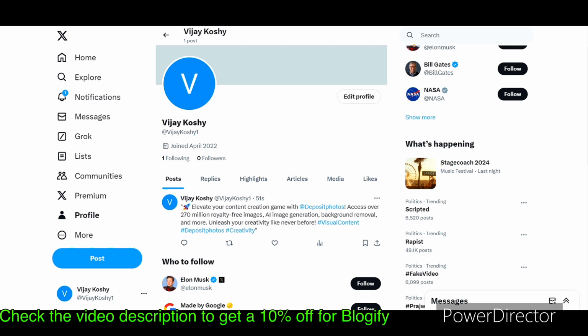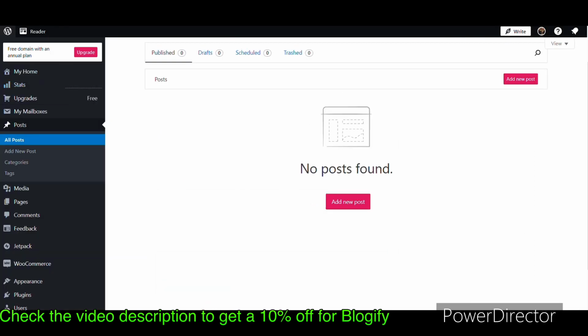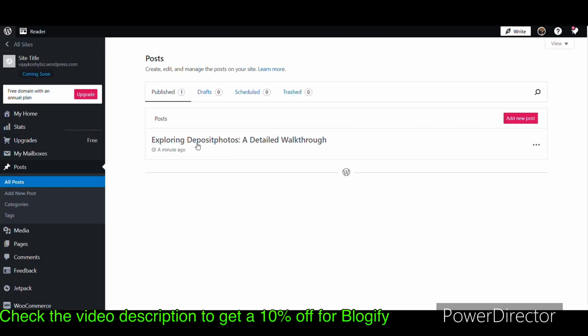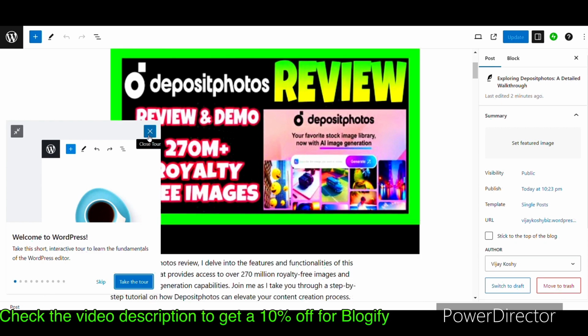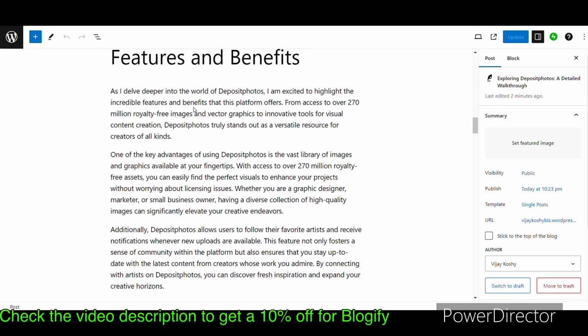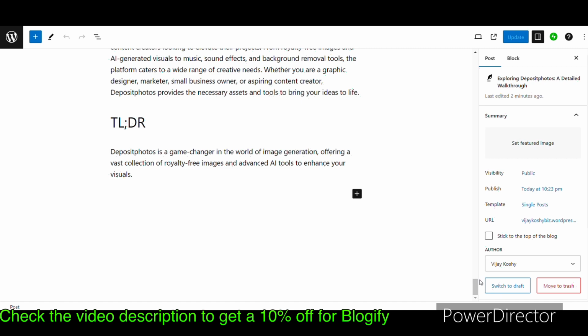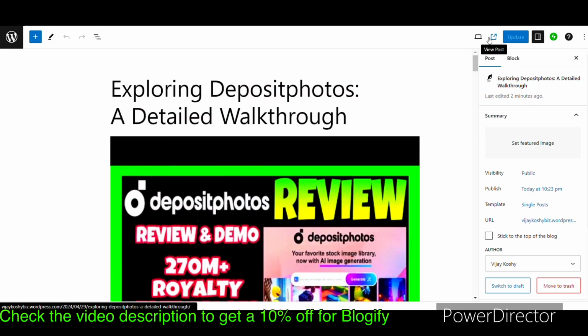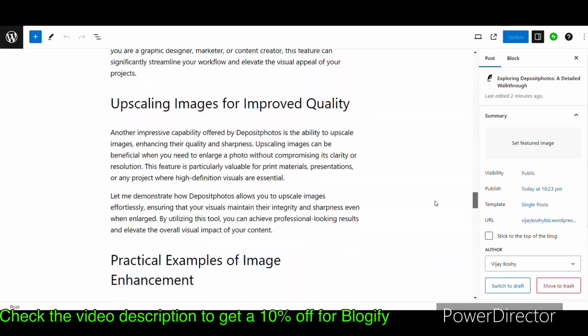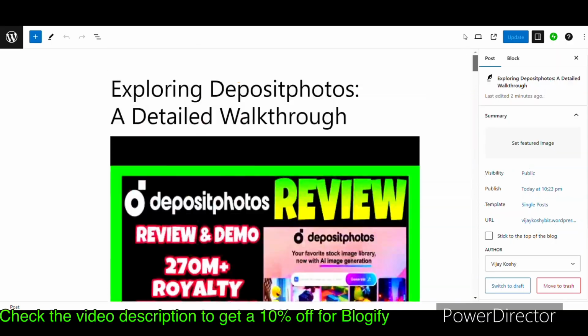Now let's go to WordPress and see. Now let's just reload it. Okay, as you can see, there is a blog of deposit photos. Now let's go to it. As you can see, there is the complete blog in the WordPress, which is pretty great. The whole blog is there. But I think in the case of Twitter, since Twitter people don't really go for long sentences, Blogify has made it really short. But in the case of WordPress, the entire deposit photo review is given here.